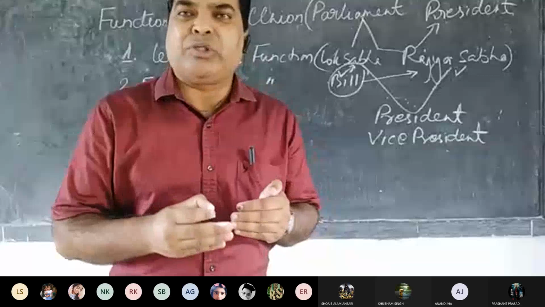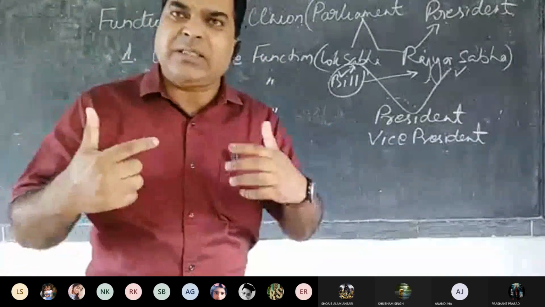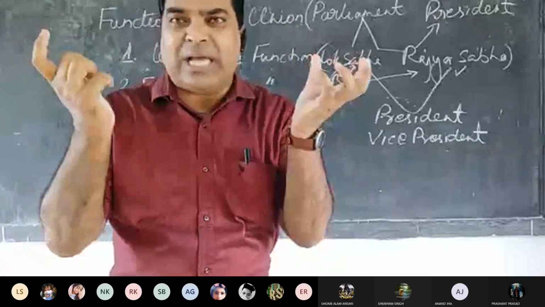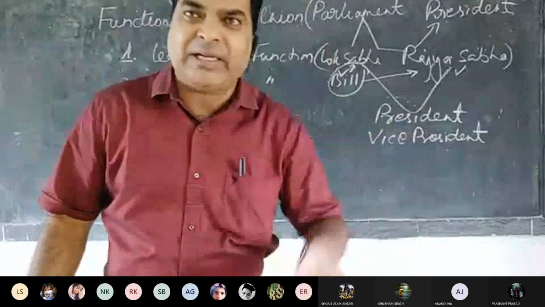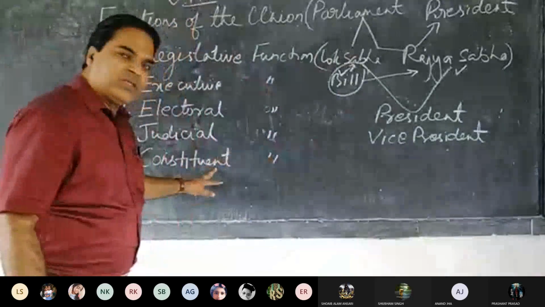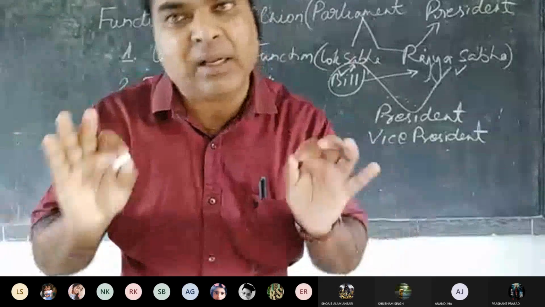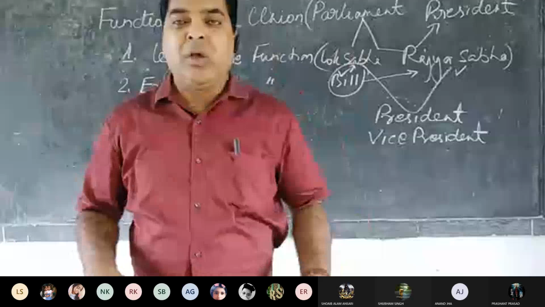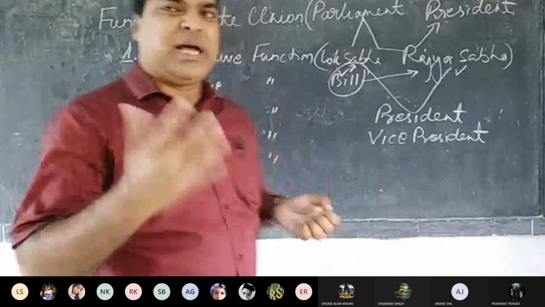A certain amendment procedure is followed by both Lok Sabha and Rajya Sabha. To understand these things you need a very good mind, so we'll wait for you to grow up and reach class 10 or 12, and at that time I'll explain it in detail. For this level, constituent function means parliament can bring amendments in the constitution. Amendment means certain changes; the whole constitution cannot be changed.